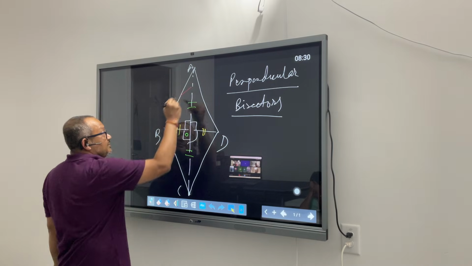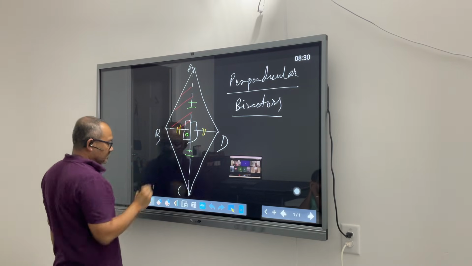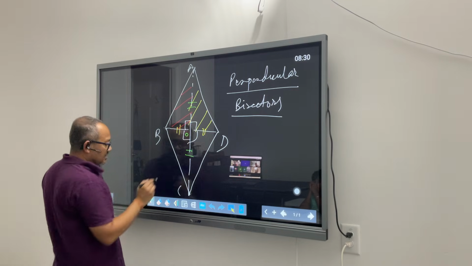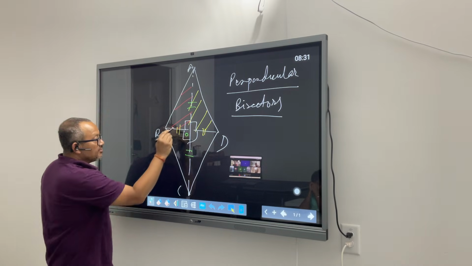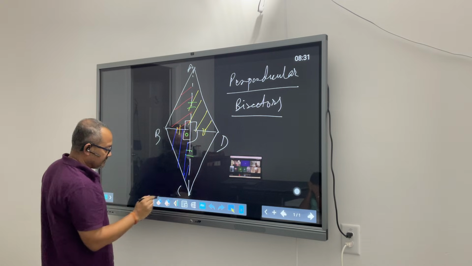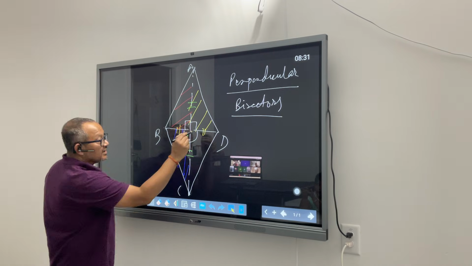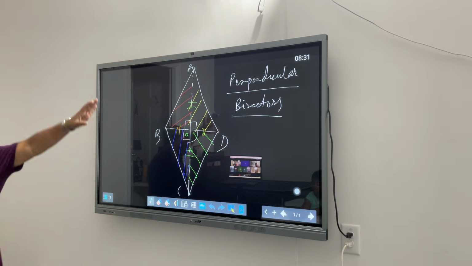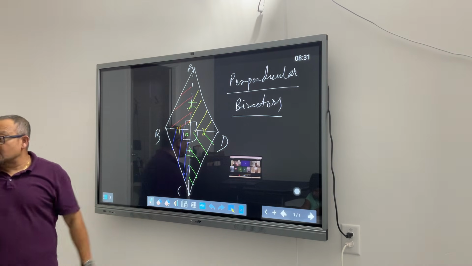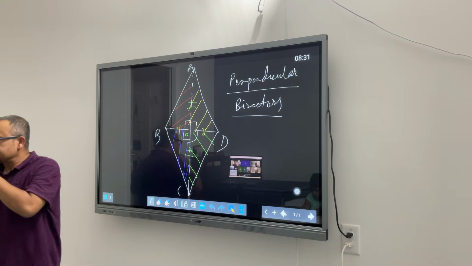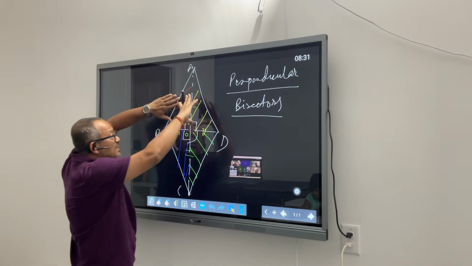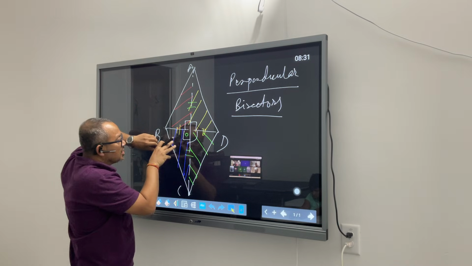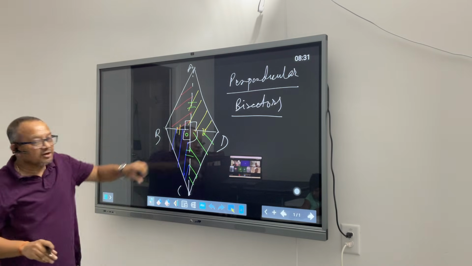Let me color code them. This is a red triangle. This is a yellow triangle. This is a blue triangle. And this one is a green triangle. What I'm saying is, all these four triangles are congruent. Meaning, red and yellow are congruent, yellow and green are congruent, green and blue are congruent, red and blue are also congruent.